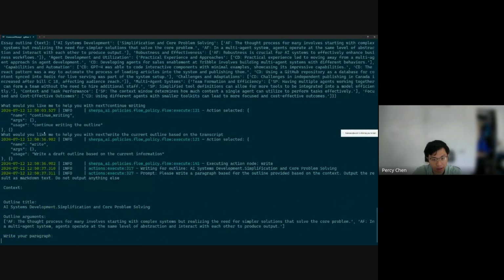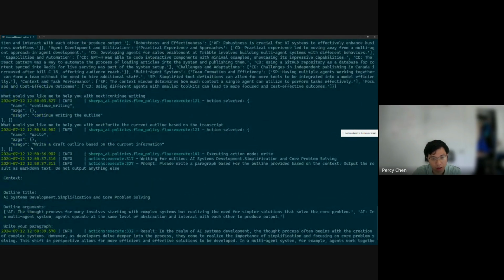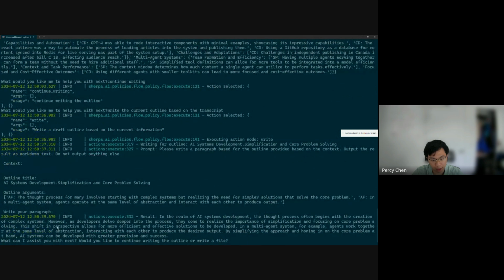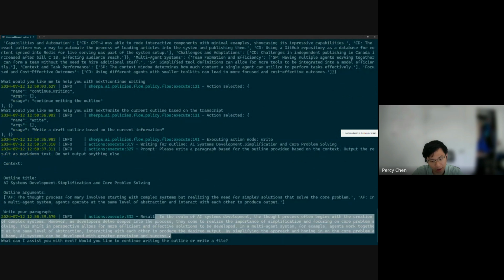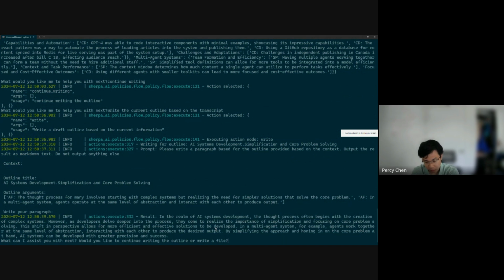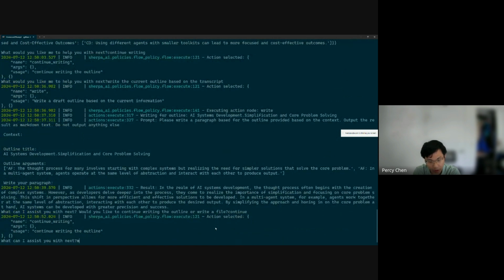So write the current outline based on the transcript. The action is selected, so it selected the right action. It's the draft of the outline, and the draft is shown here. I don't want to write it to a file, so I will say continue. I'm kind of satisfied with the current section, so I want to move on to the next outline.